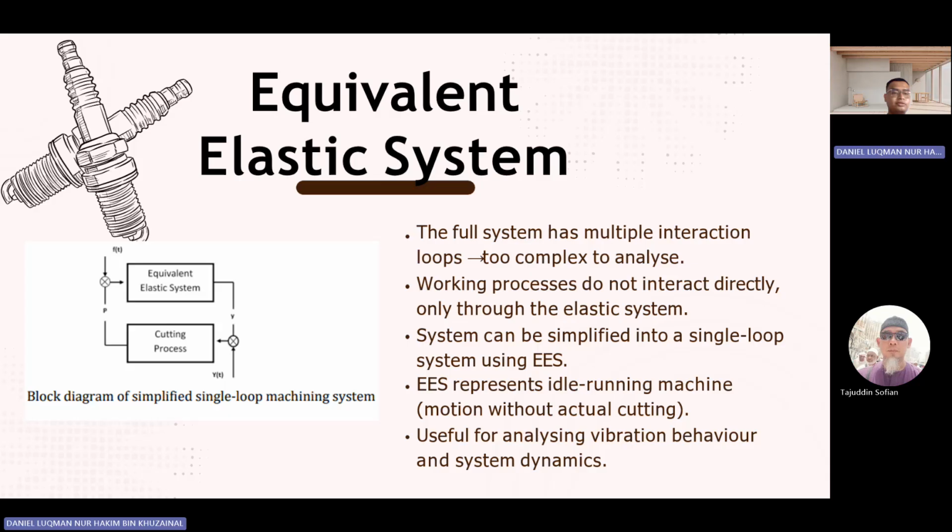EES represents the running machine, the motion without actual cutting, and is useful for analyzing vibration, behavior, and system dynamic. As shown on the diagram, we have the equivalent elastic system connected to the cutting process. It shows a simplified single loop machining system.